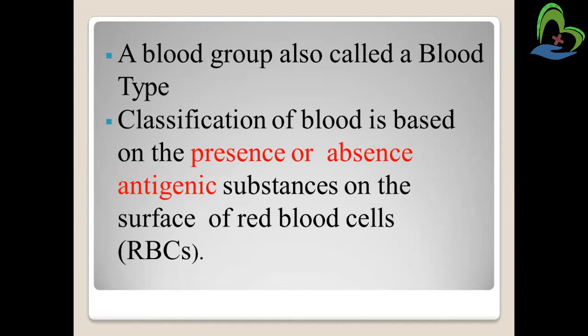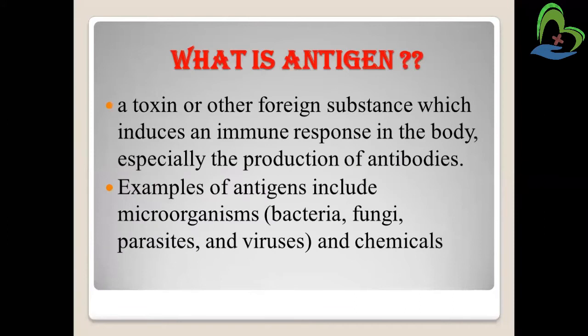So now you may have a doubt: what is an antigen? An antigen is a toxic or other foreign substance which induces an immune response in the body, especially the production of antibodies. Examples of antigens are bacteria, fungi, parasites, viruses and other chemicals. So when this type of foreign substance enters our body, our immune system produces antibodies.